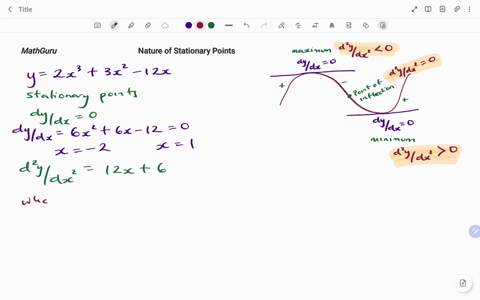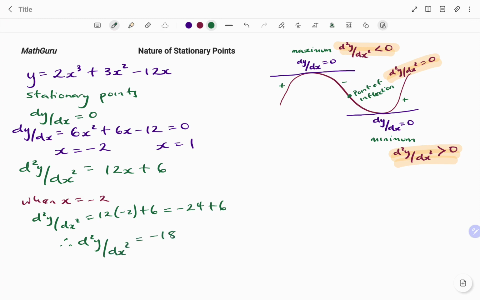So when x equals negative 2, then my d squared y over dx squared will be, I'm going to replace x with negative 2. So I have 12 times negative 2 plus 6. And that will be 12 times negative 2, that's negative 24, plus 6.